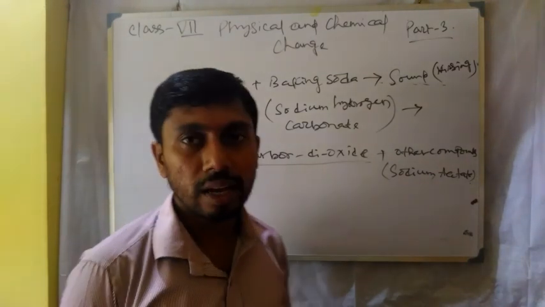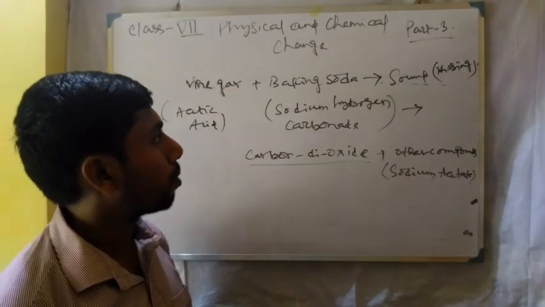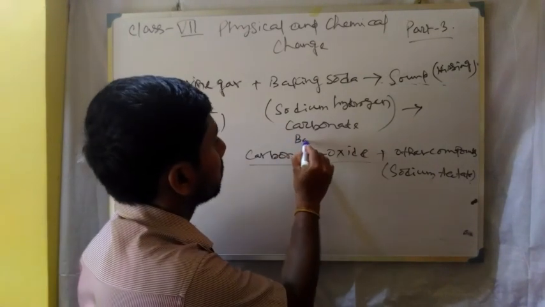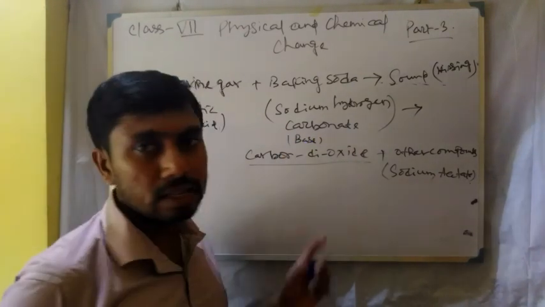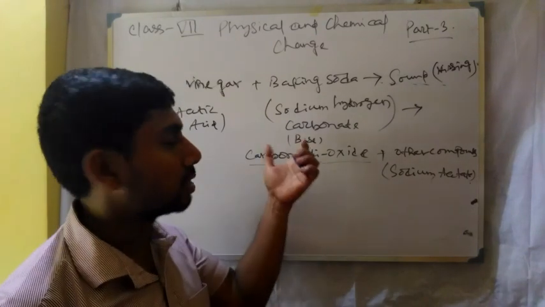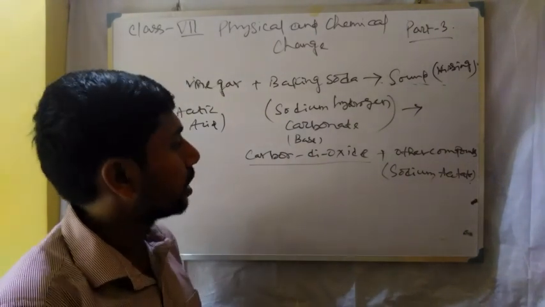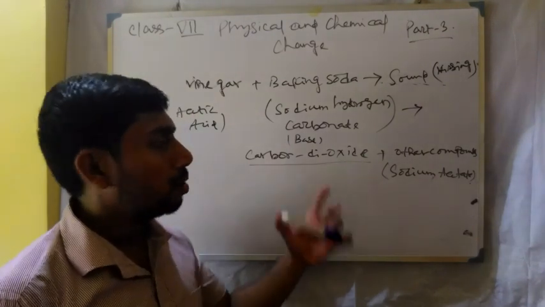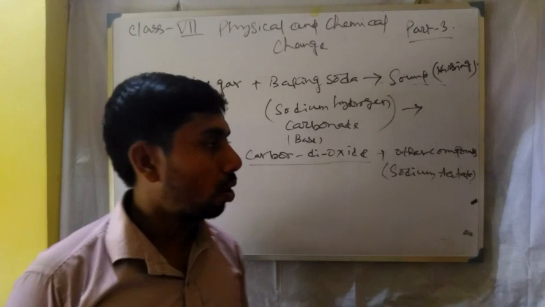When these are mixed, as they have different properties, one is an acid and the other is a base. As the acid and base are mixed, there is a type of reaction, that is a neutralization reaction. Here the byproduct is carbon dioxide, and there is further discussion on this gas.